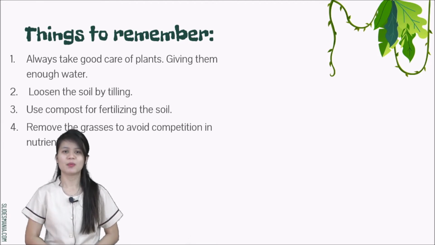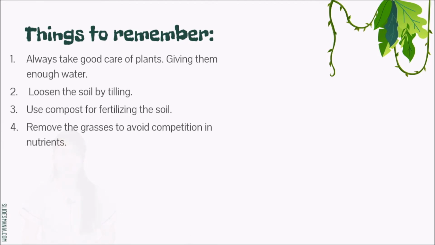Fourth, remove the grasses to avoid competition for nutrients, because the plant will not be able to focus on getting nutrients if there are other competitors. And fifth, remove dried leaves, okay? So that your plants will not be messy and no insects will stay on your plants.